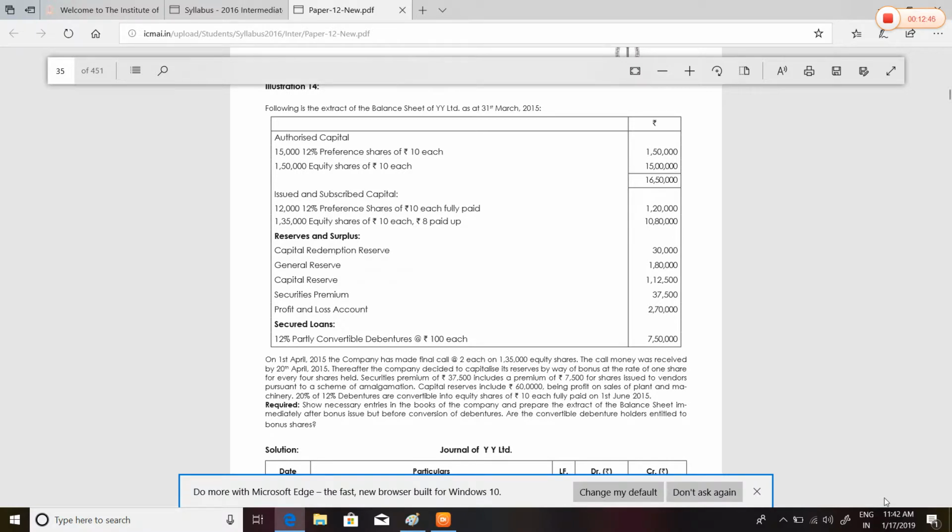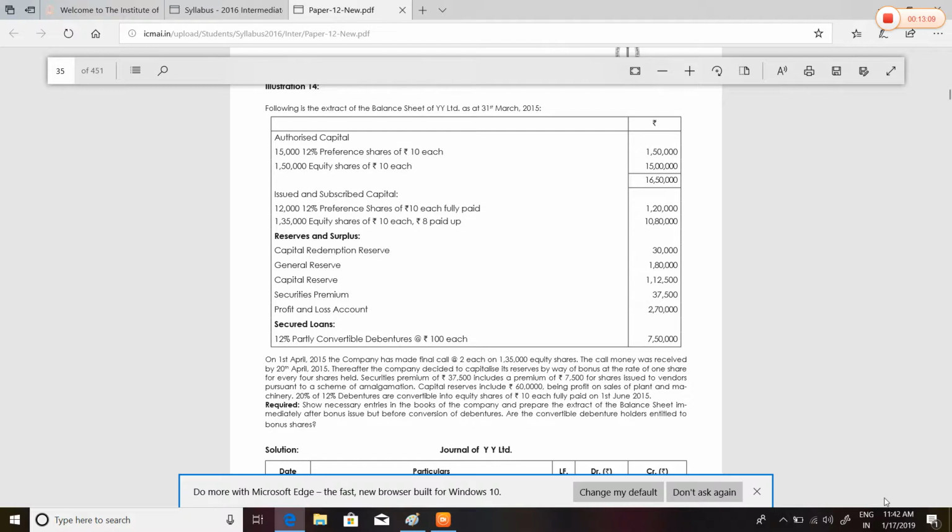On 1st April 2015, the company made a final call at the rate of rupees 2 each on 1,35,000 equity shares. The call money was received by 20th April 2015. Thereafter, the company decided to capitalize its reserves by way of bonus shares at the rate of 1 share for every 4 shares held.